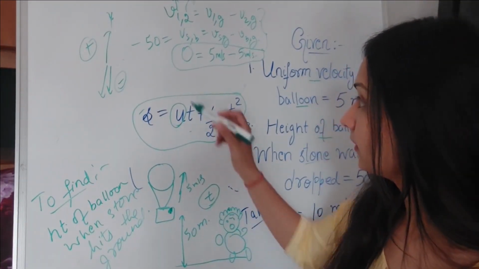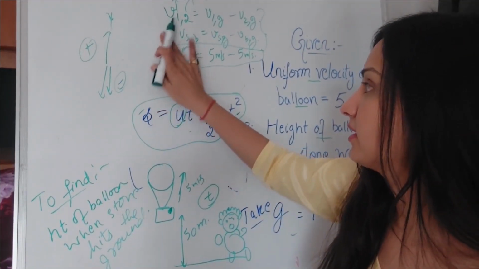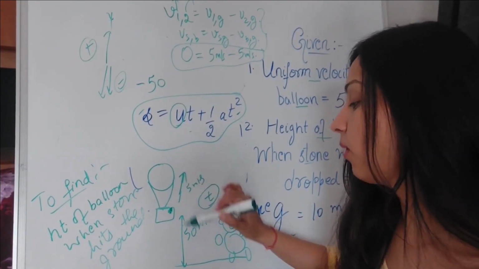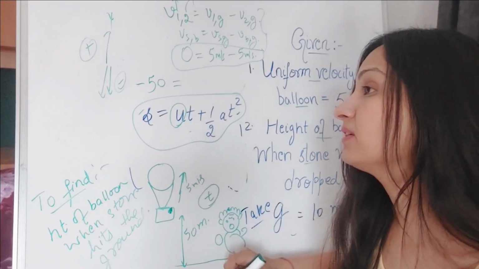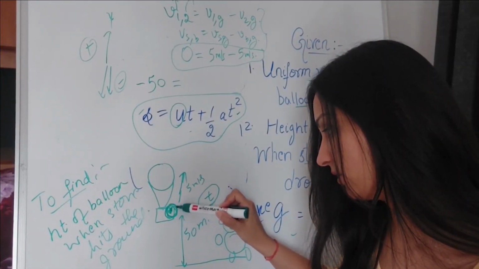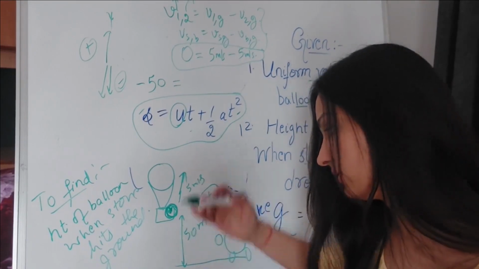So the initial distance of this balloon was minus 50, minus because we have to concentrate on the motion of the stone, and with respect to the stone at a height of 50 meters, this 50-meter distance is downwards.